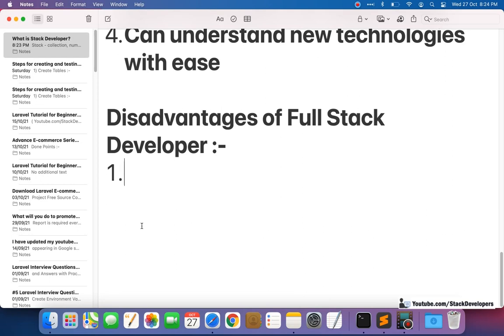Now if the company hires two developers, one front end developer and one back end developer, in both cases the front end developer completes one module and gives that module to the backend developer to finish that task.